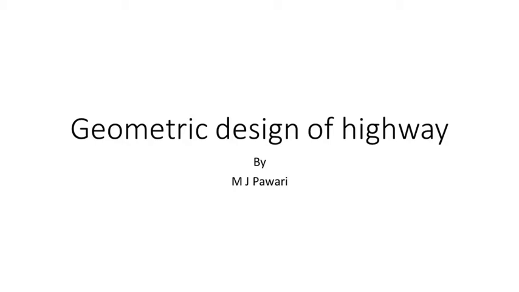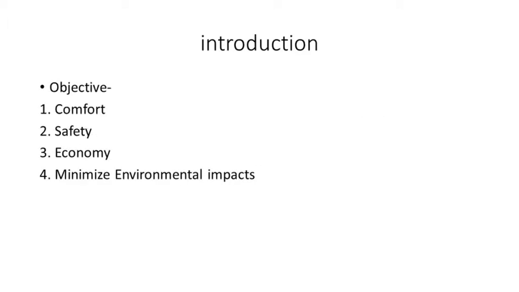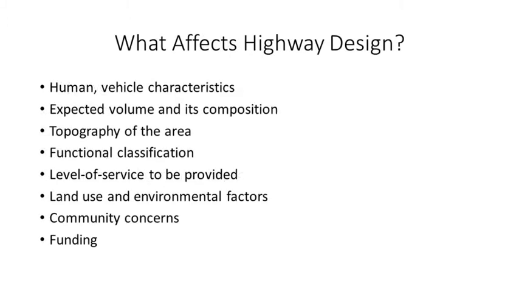So our next topic is the geometric design of highway. In the previous lecture we discussed this topic, geometric design of highway. The objective of this topic is to design a highway which is comfortable, safe, economical, and minimizes environmental impact. Again, what factors affect the highway design?